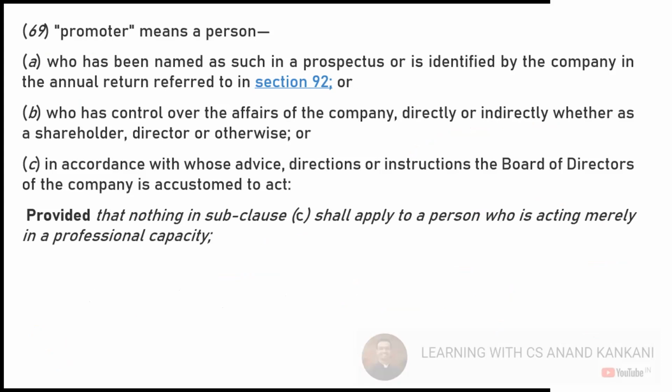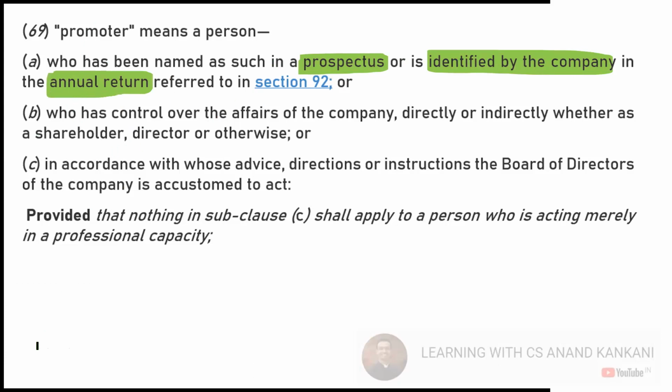But when I say the promoter of the company, as per the definition of the Companies Act, it's slightly different. Promoter means the person who is named as the promoter in the prospectus of the company, or who is identified by the company as the promoter in the annual return. So every year the company has to file the annual return. In that the company has to mention who is the promoter. So again, promoter will be there.